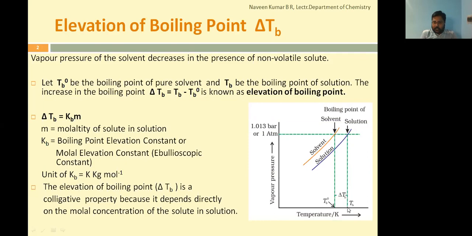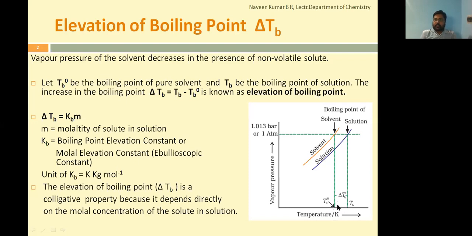So we'll consider that as Tb. So Tb representing the boiling point temperature where the vapor pressure of the solution is becoming equal to atmospheric pressure. So this is the boiling point of solution. Now from this it is very clear Tb is greater than Tb naught. That is, the temperature required to boil the solution will be greater than the boiling point temperature of solvent. Tb is greater than Tb naught.